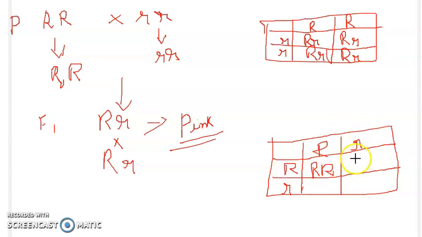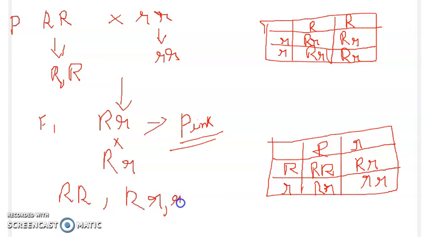capital R, then capital R, small r, and this R has to be crossed with this one and this one. So it is capital R, small r, and here the last one will be small r, small r. Okay, so here what have we got? We have got capital R, and we have got capital R, small r, and then small r.